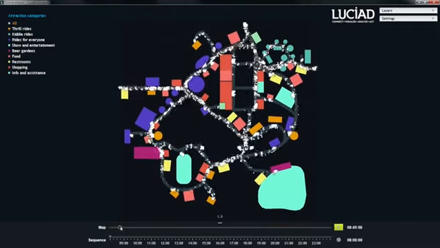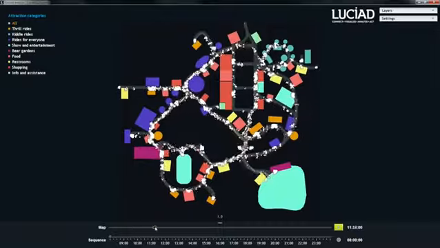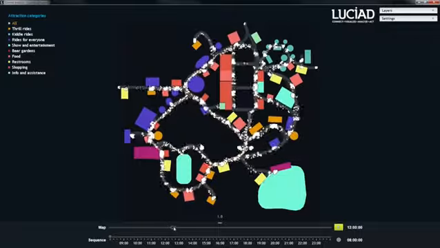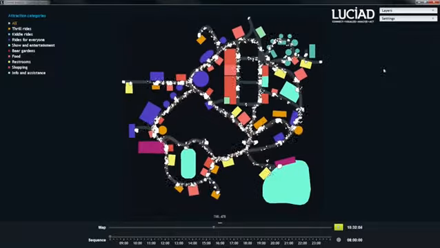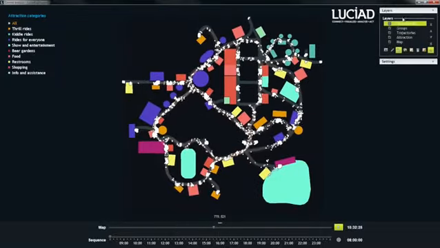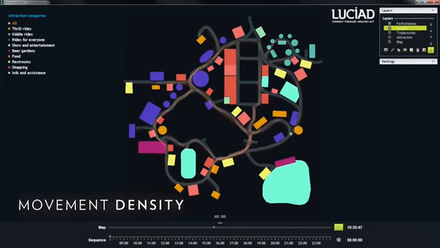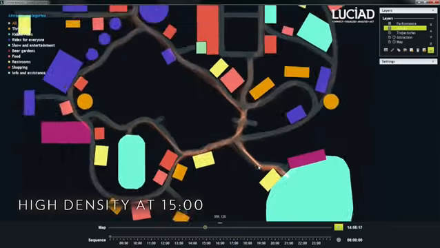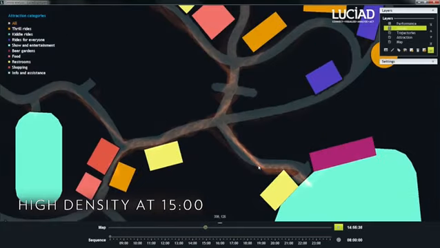You can quickly review the whole day with the time slider. Luciad Lightspeed has many other visual analytics tools available to get insight into this big dataset. Let's review some of them. One tool is density analysis. Here, the density of visitor movements within the park accumulated over the period of 1 hour is calculated interactively. You could of course do the same with ship movements or sensor-equipped sports teams.